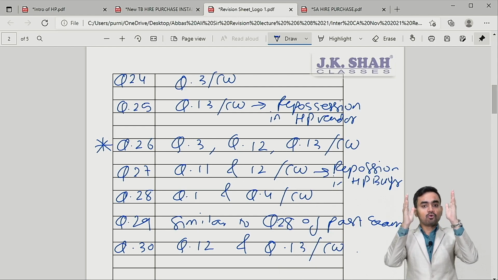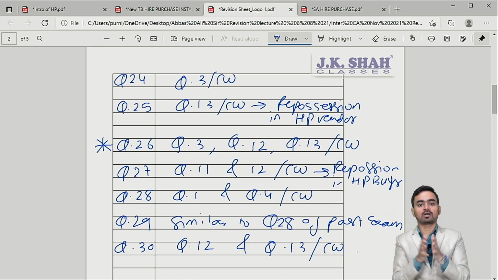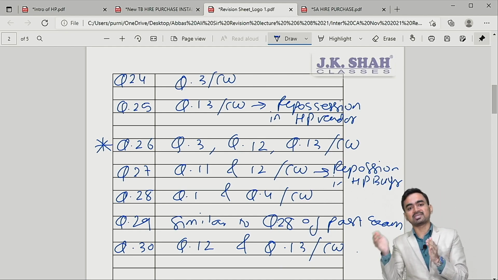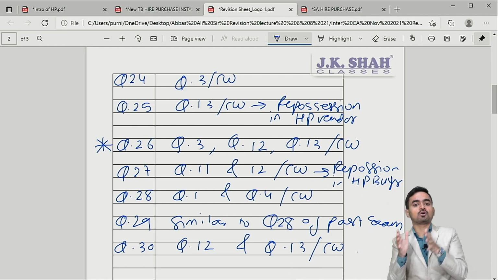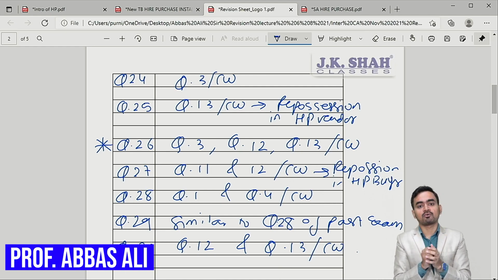I have given you all the important markings in questions in the JKSC classwork questions, and in homework and past exams I have given you the reference of classwork questions. So with this, the revision of the hire purchase chapter is over, and I hope you will give your level best and you will get something out of it and you will clear with flying colors.